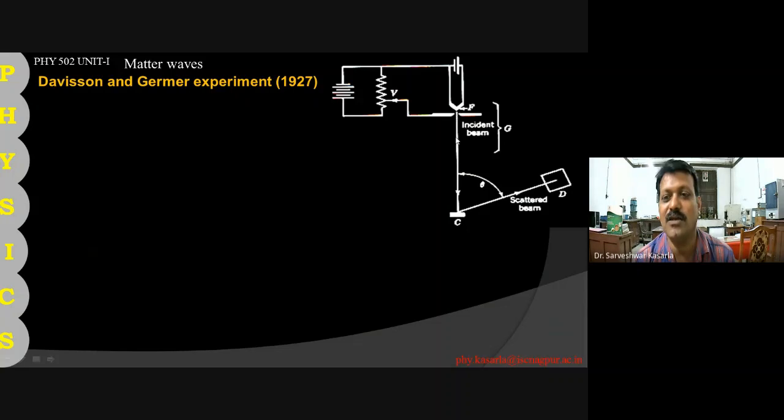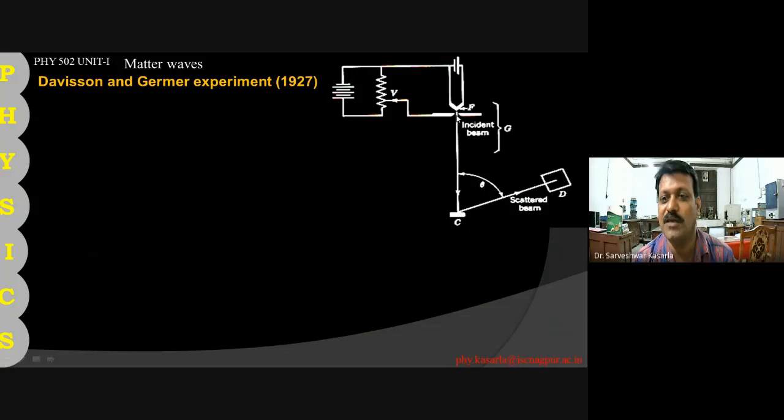This emitted electron beam is made to fall on the nickel crystal, and after diffracting from the nickel crystal, it is scattered in different directions, but the scattered beam of electrons can be detected by this detector at every angle. The scattered beam is detected by this detector at a particular angle, say theta.